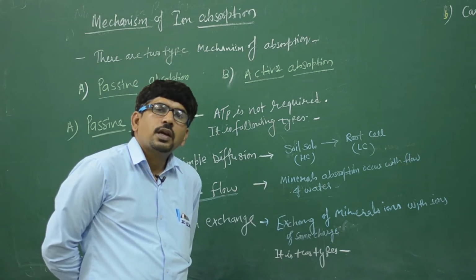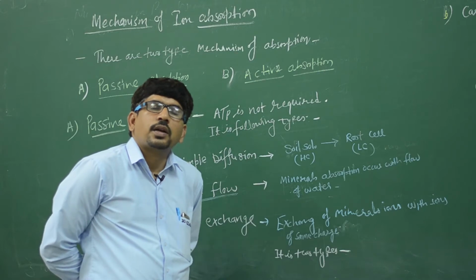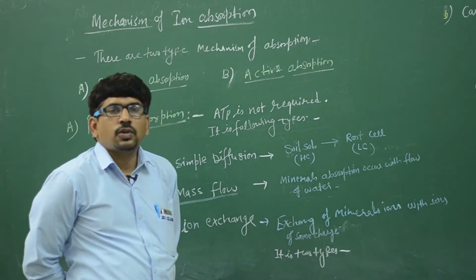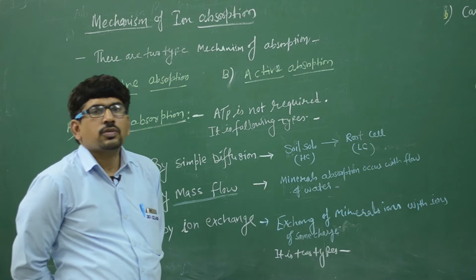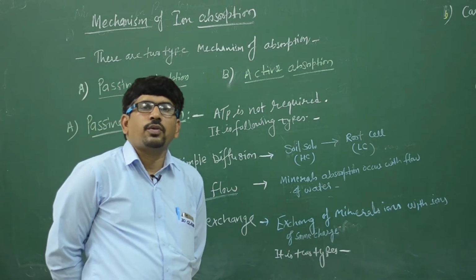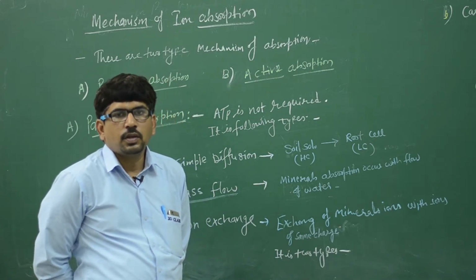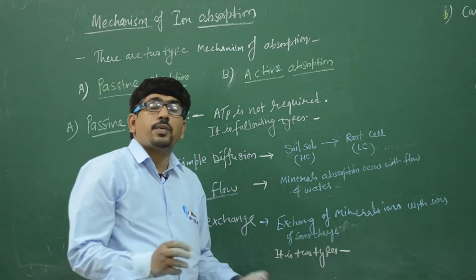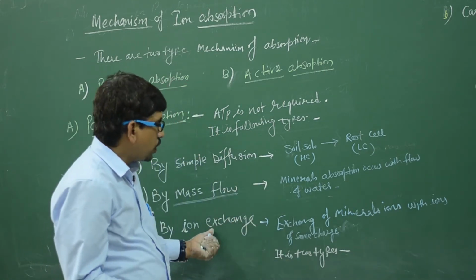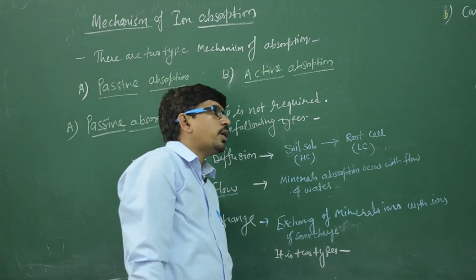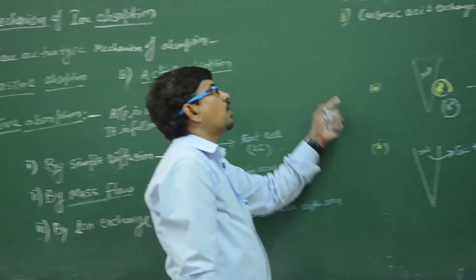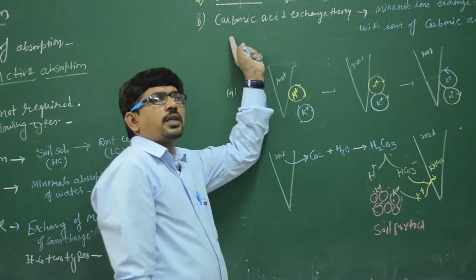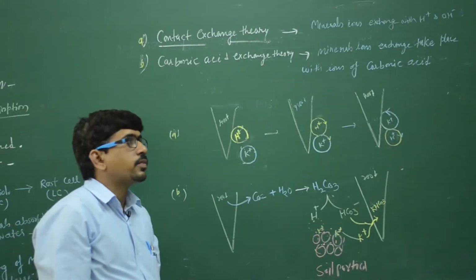We can say when the root cells contain a positive ion, then the soil solution ion moves from outside to inside: positive with positive, negative with negative. This same-ion exchange may be of two types. So we can say the ion exchange theory is of two types: first the contact exchange theory, second the carbonic acid exchange theory.